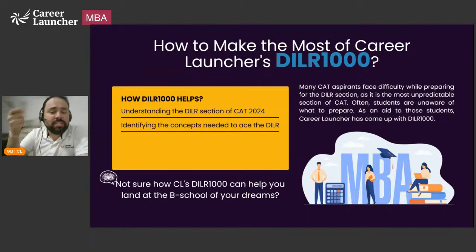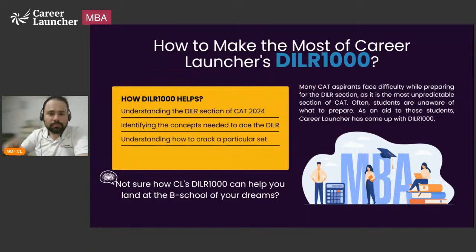Identifying the concepts needed: can I break down DILR into concepts? It's very easy to break down quant into concepts. I know in percentages the base, on 100 base, I know how to do that. I know successive percentage, additive, I know increase, decrease, I know all of that. I know how you use that and move to SI and CI. I know how you look at installments. I know basic concepts. In DILR, can I break it down into further concepts so that it becomes easier for me to understand whether I have this section under control?